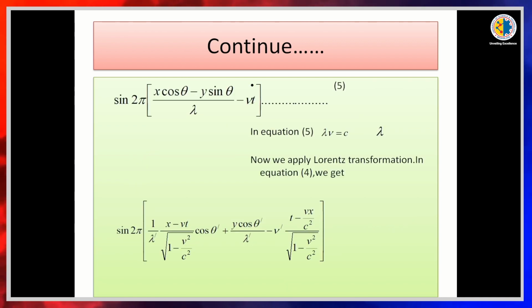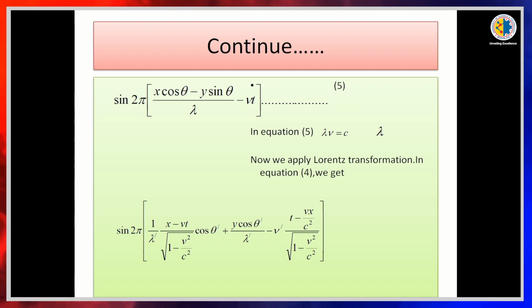This is given by equation 5, sin 2 pi into (x cos theta minus y sin theta) divided by lambda, minus nu t. In equation 5, we know that lambda nu is equal to c, where lambda is the wavelength, nu is the frequency, and t is the time with respect to the S frame. Now, we apply the Lorentz transformation equations.